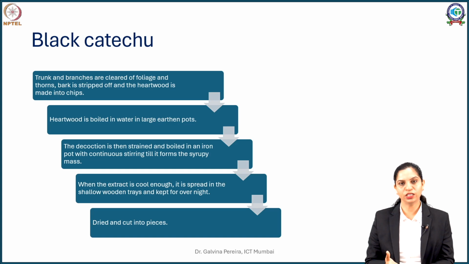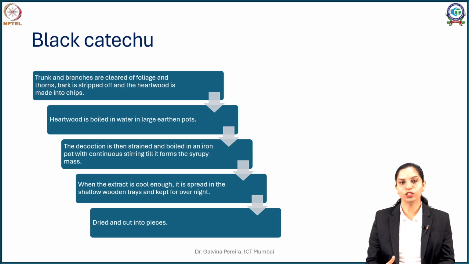So this heartwood is cut into fine chips, and these chips are then boiled in earthen pots. This is the traditional method. Nowadays even stainless steel pots are used, which are nicely jacketed to create good heat transfer.